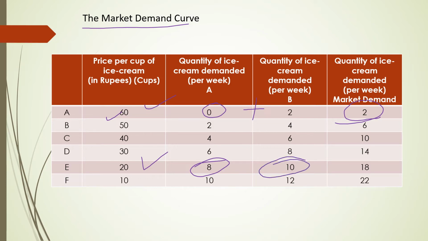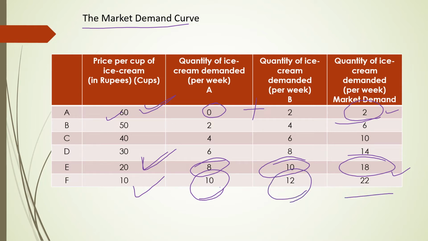If we add these two, you will get 18. So at 20 rupees, quantity demanded increases from 2 to 18 as price falls from 60 to 20. When price is 10 rupees, the quantity demanded by consumer A is 10 and by consumer B is 12. If we add, it becomes 22.